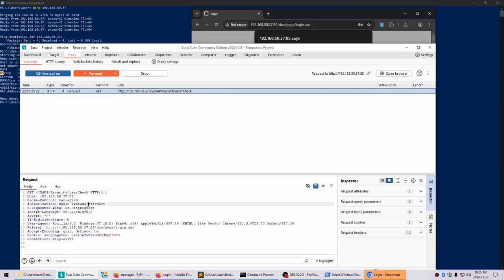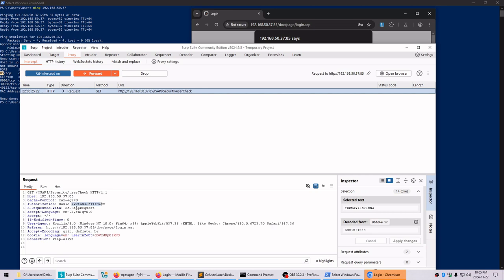And the cool thing is I can take this information here, and if you look over here, it will tell you that this is base64 encoded. So if I want to try a username and a password, I have to base64 encode it with a colon in between the username and the password. So that's all fine and dandy.